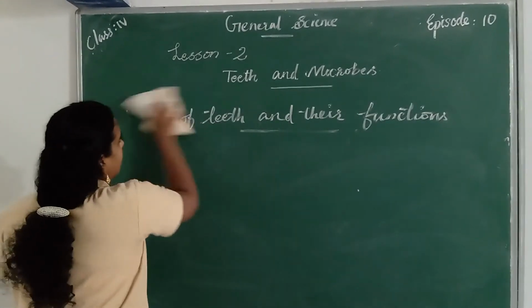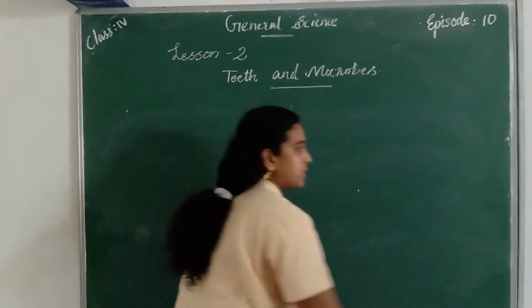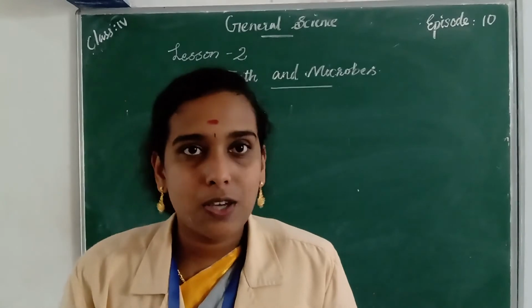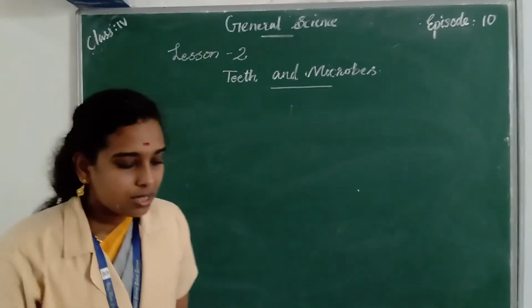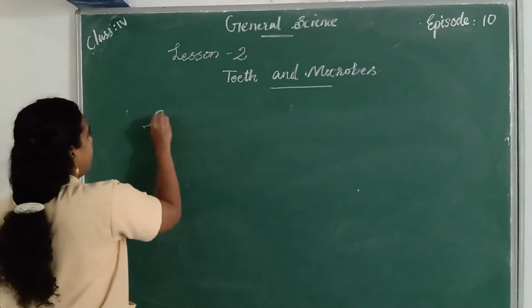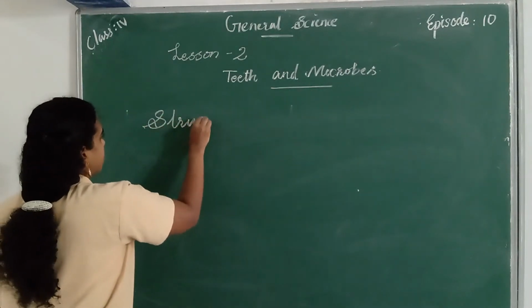So today we learned about 2 sets of teeth and 4 kinds of teeth and their functions. The next topic is the structure of a tooth.